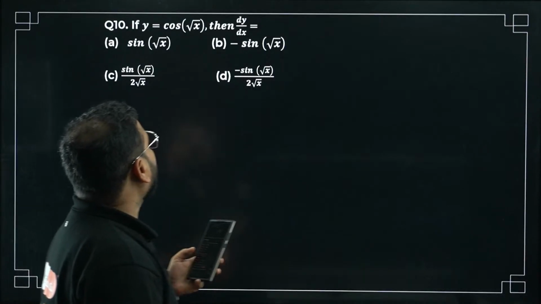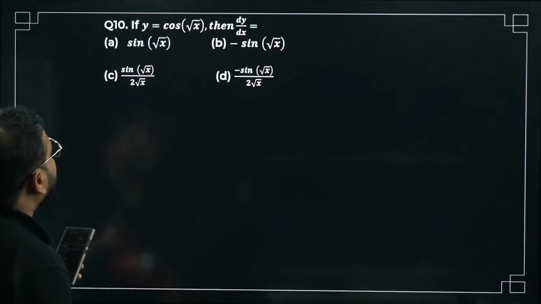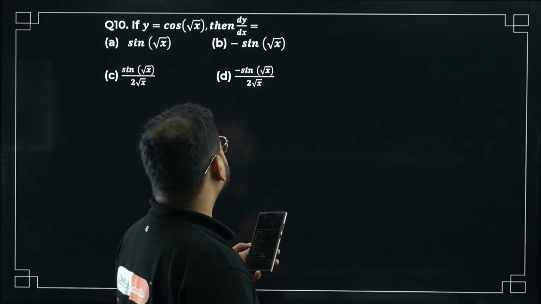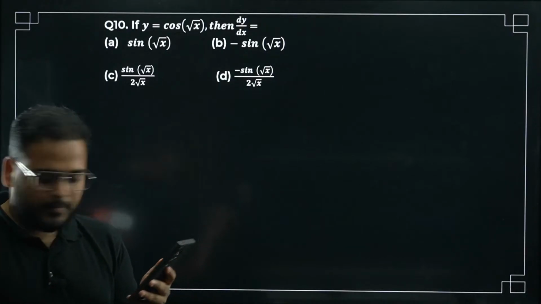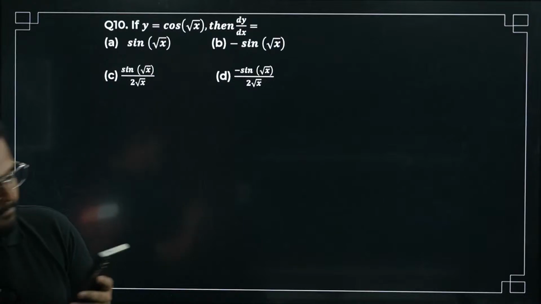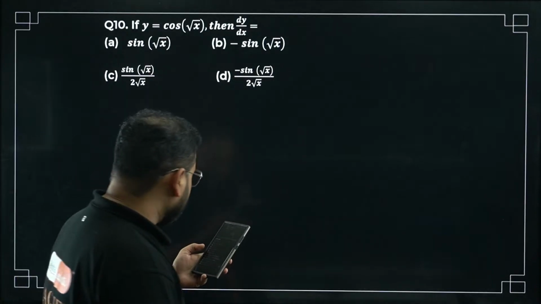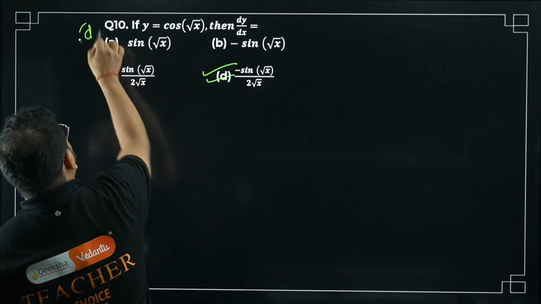So if y equal to cos of root x, then dy by dx is how much? I am getting the answers now. Everybody is saying D, and I think option D is correct. Let's solve it to verify.